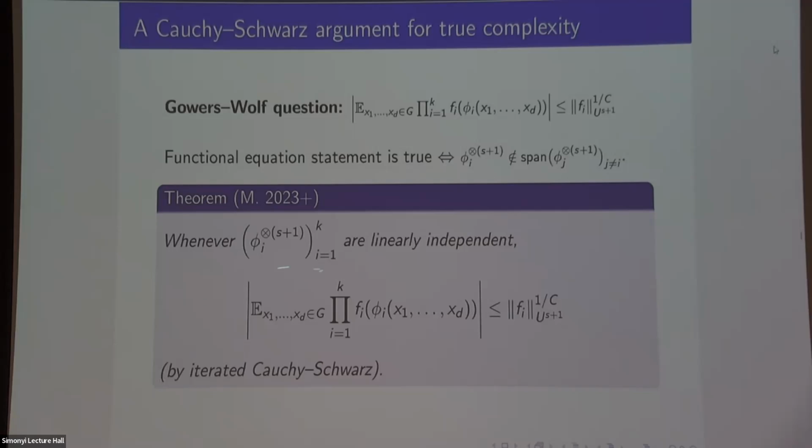Right, I start with the left-hand side. Every time I apply Cauchy-Schwarz, this constant C goes down by a factor of 2. Sure, but how's it related to S? Oh, how's it related to... oh, I see, yeah.